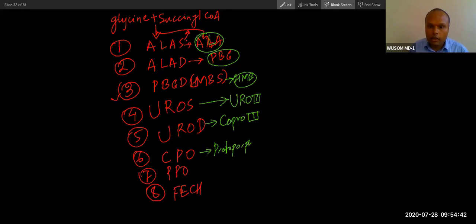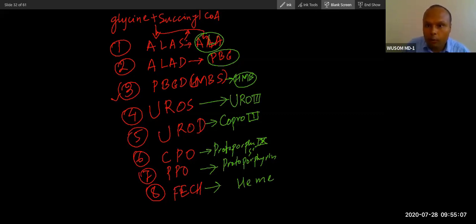Protoporphyrin 9. Whenever we talk protoporphyrin, just put the number 9. That's it. Protoporphyrinogen, this is gen, and this is protoporphyrin. This will cause protoporphyrin. Now protoporphyrin is ready for accepting iron, so this now becomes heme. So this is the molecular transition.